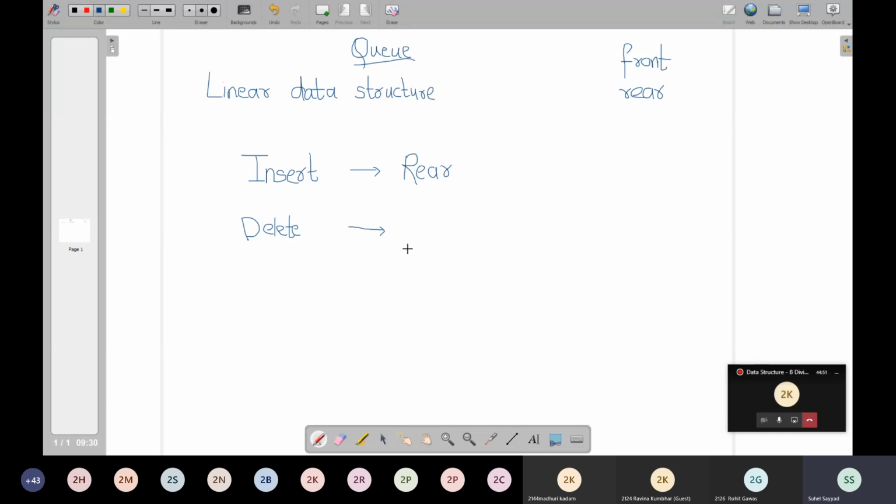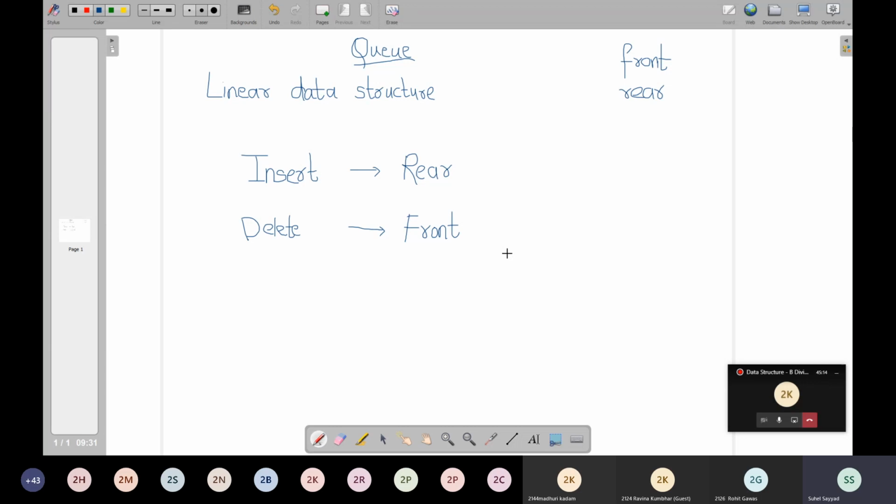Similarly, if a person has already paid the fees after standing in the line, then he is supposed to get deleted from the queue, right? So this delete will be happening from which end now? From the front end. Did you understand now? Both the ends are operational.